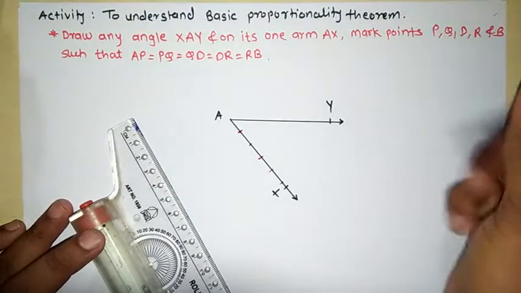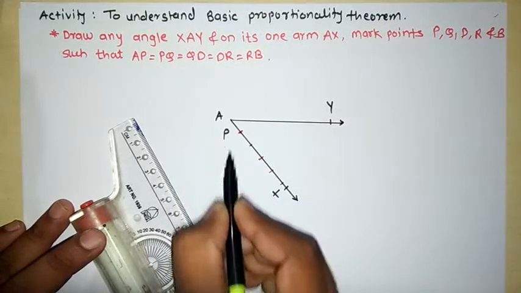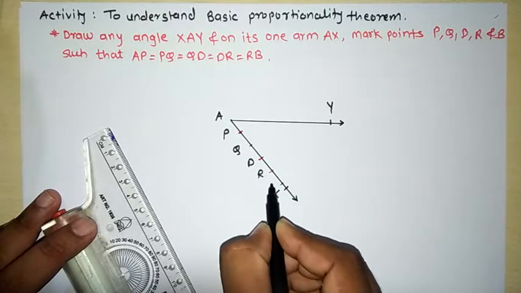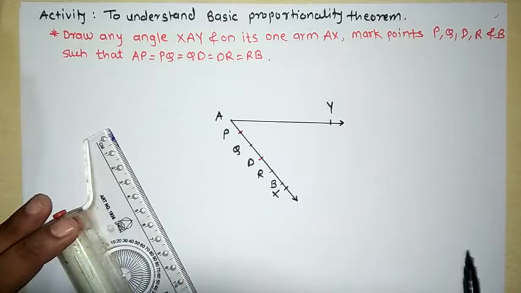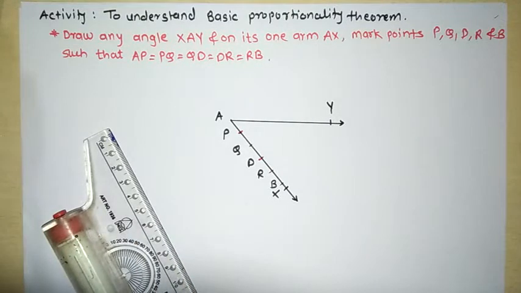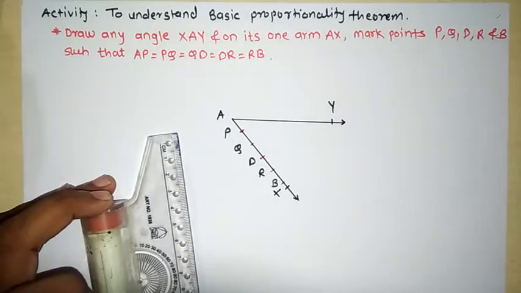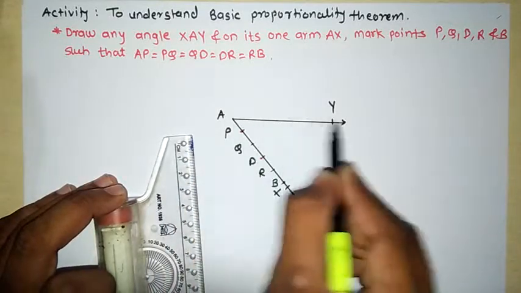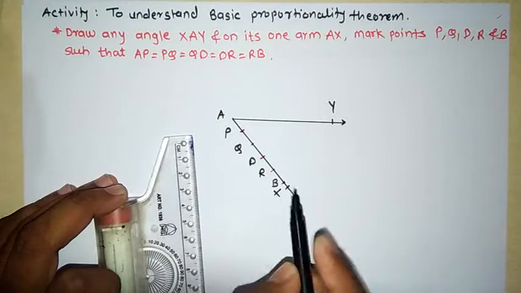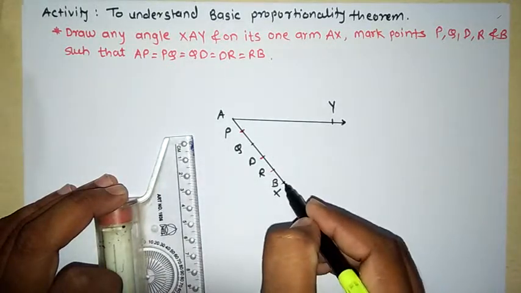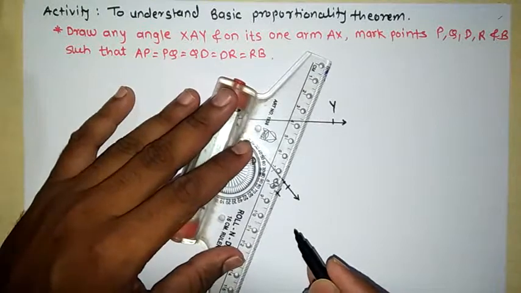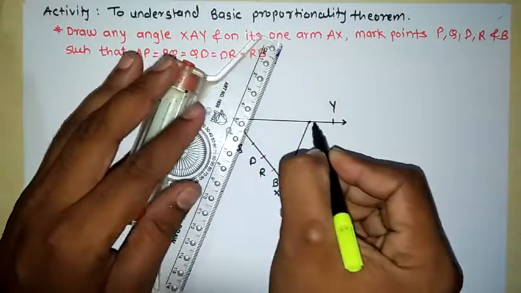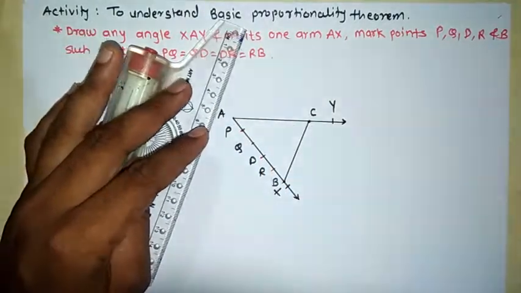Now name these points. What is the first point here? The first point is P. The second is Q, then D, R, and the last point is B. I have named them like this. Now draw one line from the point B. Point B से एक line draw करना है, which will intersect the arm AY. See here, this is a line which will intersect the arm AY at point C.